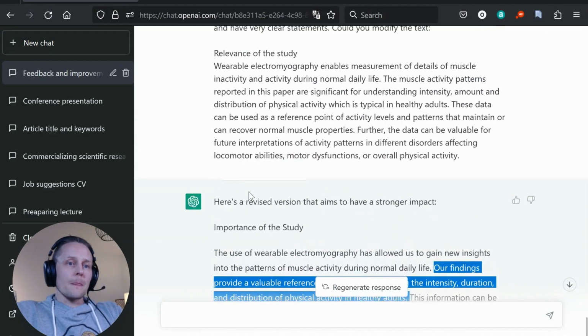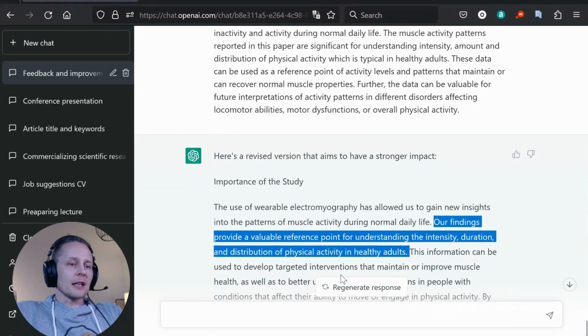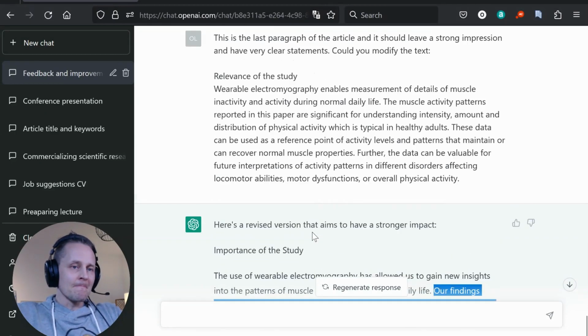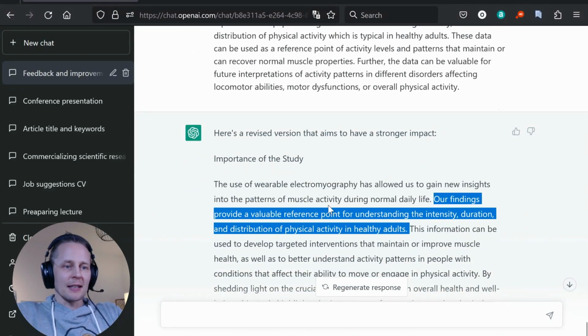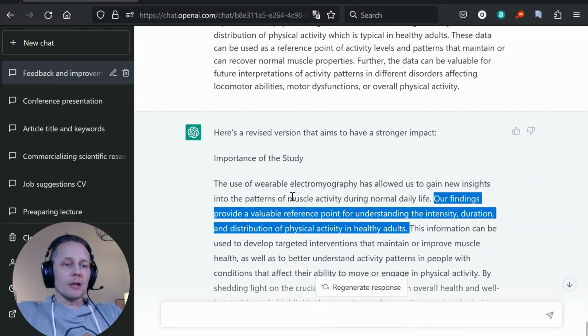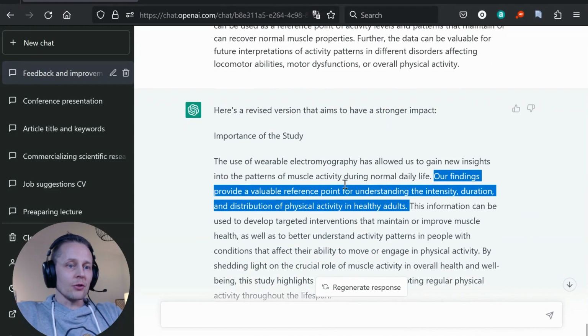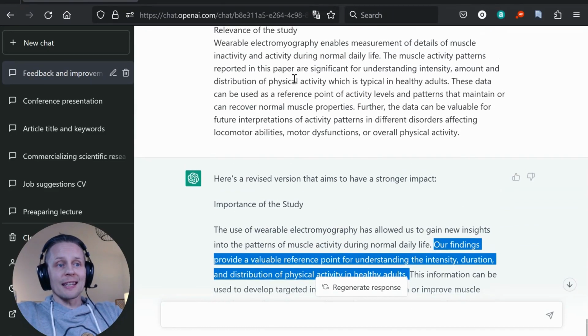So we say that they are significant for understanding, and ChatGPT is editing it to provide a valuable reference point for understanding the intensity. I'm not sure which one is better, but I think AI is doing a really good job here, at least to consider which one is better. So leave a comment with which one you think is a better version. I think it's very interesting to hear.